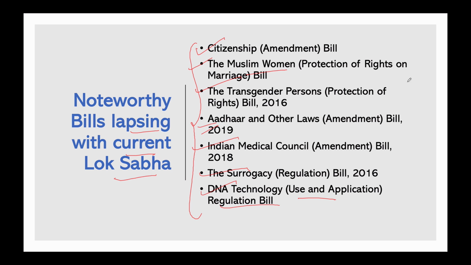These were the important bills which have lapsed in the 16th Lok Sabha, and there were a lot of protests we have seen for the Citizenship Amendment Bill, for the Transgender Bill, for the Muslim Protection Triple Talaq Bill, right? This is known as the Triple Talaq Bill also, right?